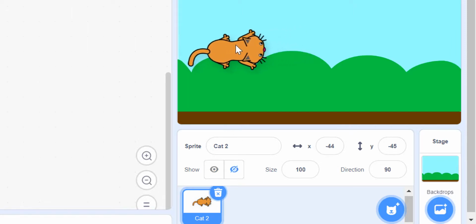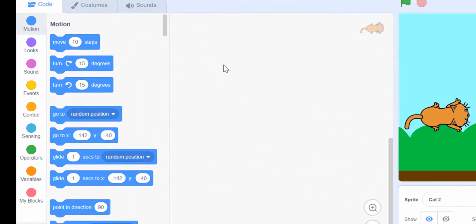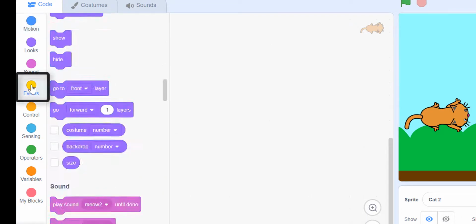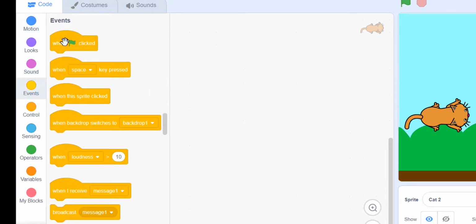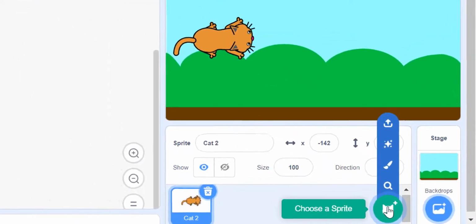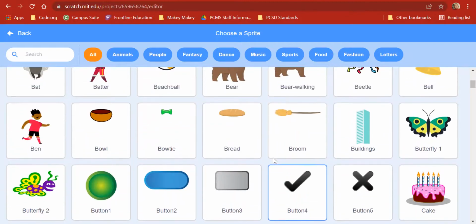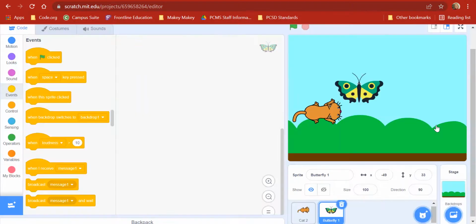And I want in my program that cat to start on the left-hand side. And now I'm going to events. That's how I start my program. And I'm going to say when someone clicks the flag is when my program is going to start. So I want him to move to, let's go get another sprite. Let's see what he's moving to. What would that cat maybe want to go toward? Maybe it's curious about this butterfly. Okay, so I chose that butterfly. I'll put that butterfly up here. Okay, and this cat is going to move toward that butterfly.